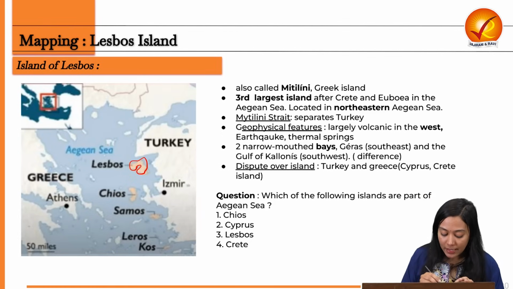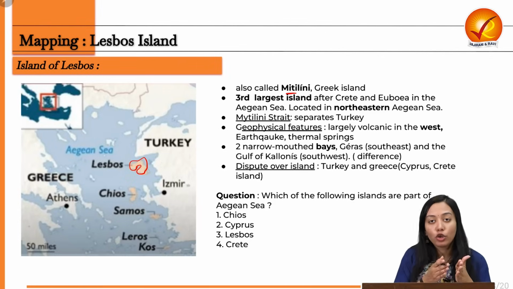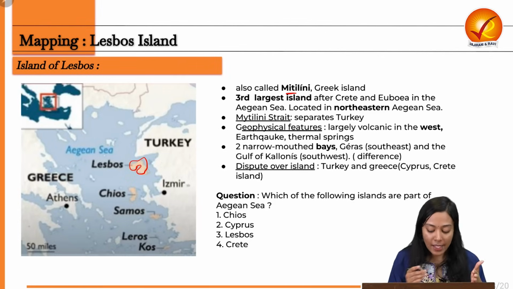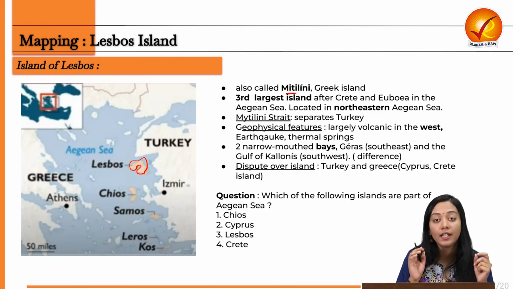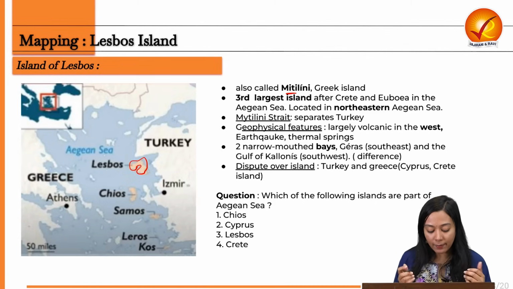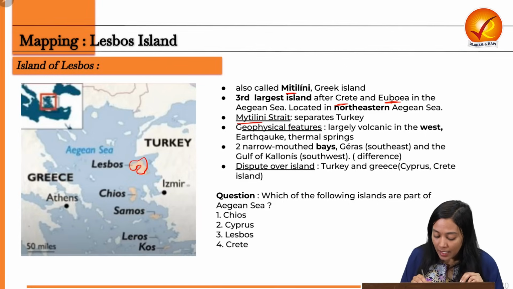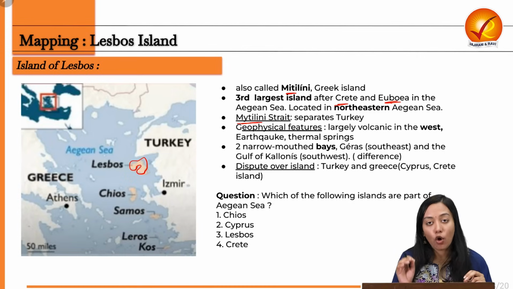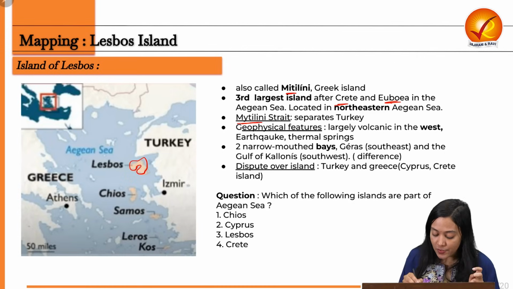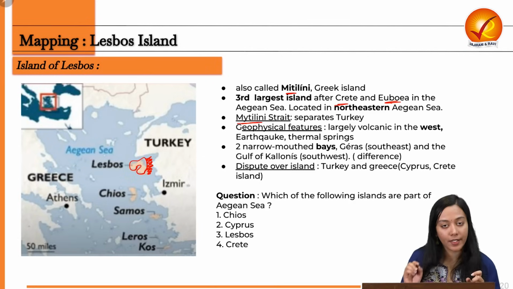Now, when you see this Lesbos island, first of all, it is also called Mytilene Island. You can see it being closer to Turkey, but it actually has got Greek population. It is a Greek island, a Greek controlled island. Therefore, this also had some dispute associated with it. But anyway, this is the third largest island in the Aegean Sea after the Crete Island and the Euboea Island of the Aegean Sea. Now, it has also got a Mytilene Strait. This Mytilene Strait separates it from Turkey. So here, if you see, this is the Mytilene Strait.